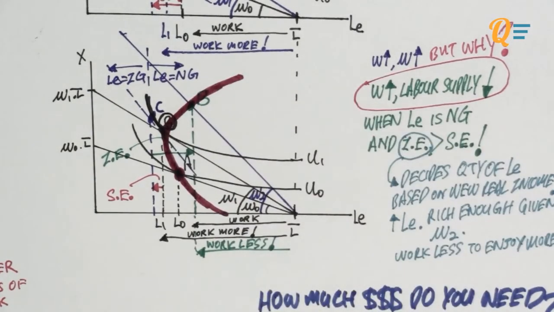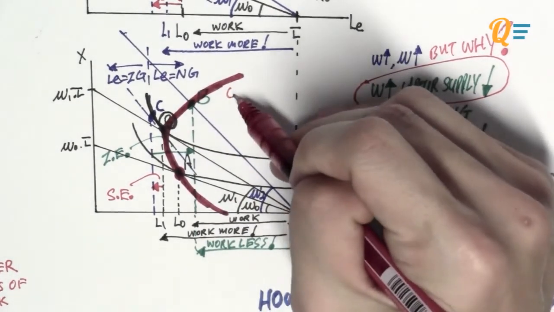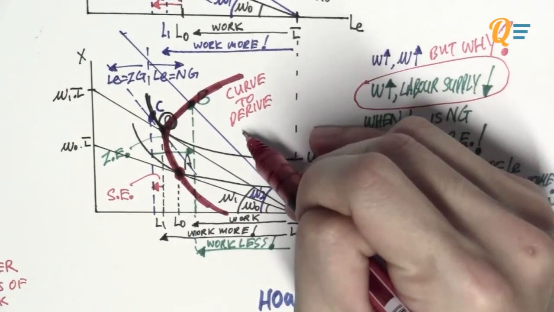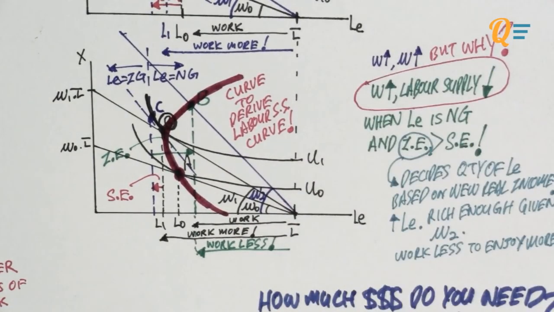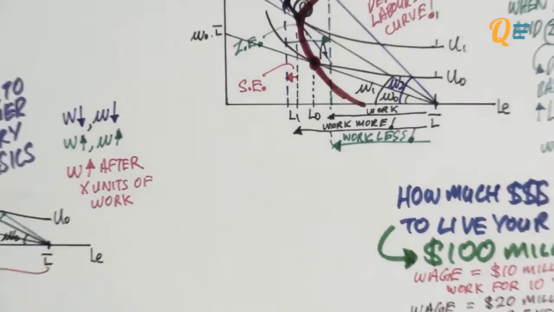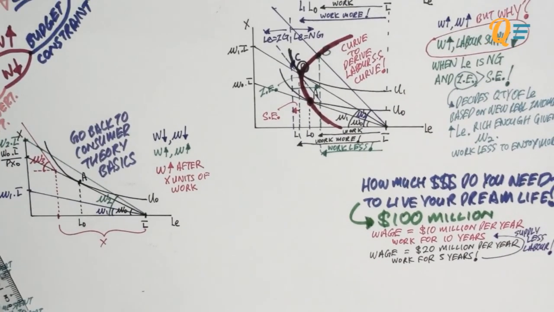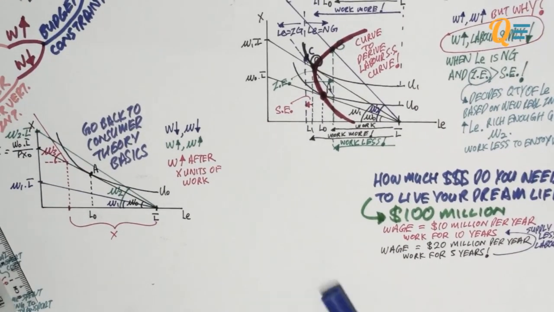So joining the dots together, okay, what you will notice is that you have derived the labor supply curve. What you should understand from this curve is that when the nominal wage increased for the first time, you actually supplied more labor. Then when it increased again, you actually supplied less labor. So it's from more and then to less.